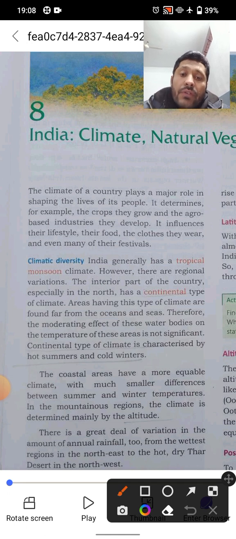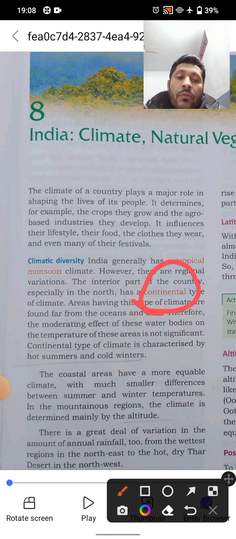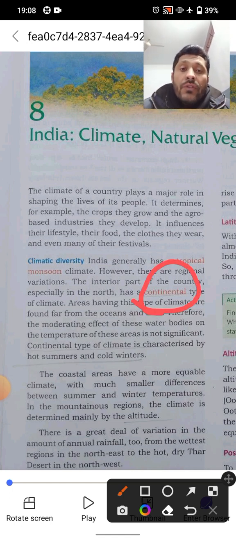However, there are regional variations. Regional variations means different parts of India have different types of climate. The interior part of the country, especially in the north, has a continental type of climate. Here the word continental means summers are very hot and winters are very cold, we call it continental type of climate.